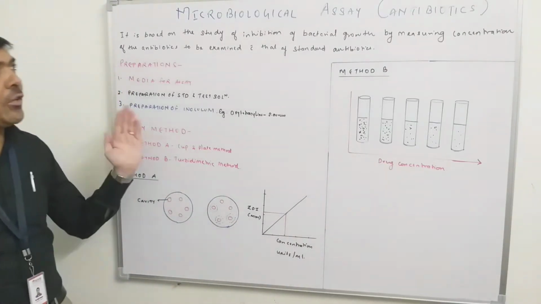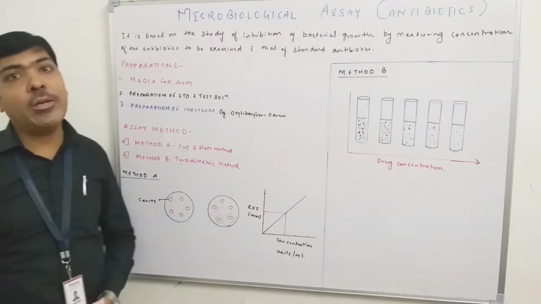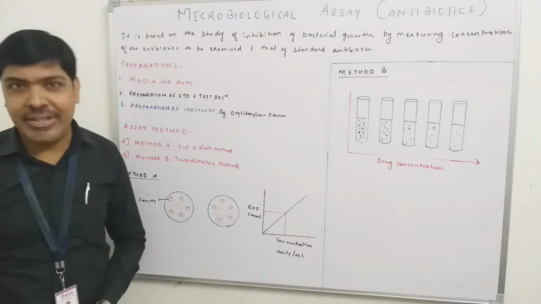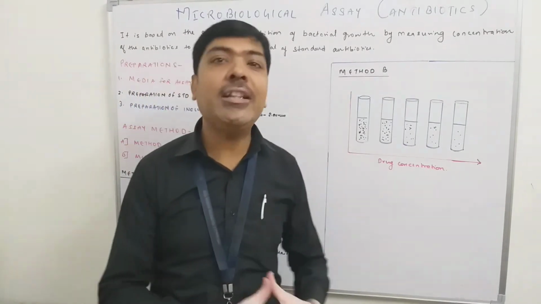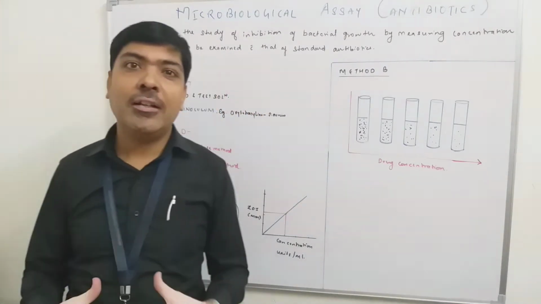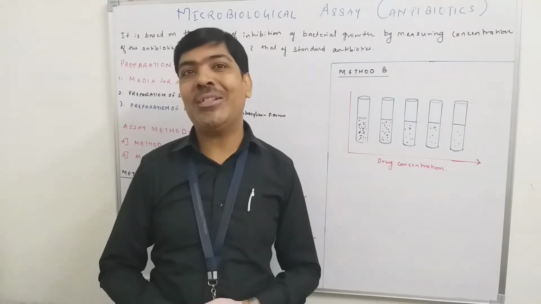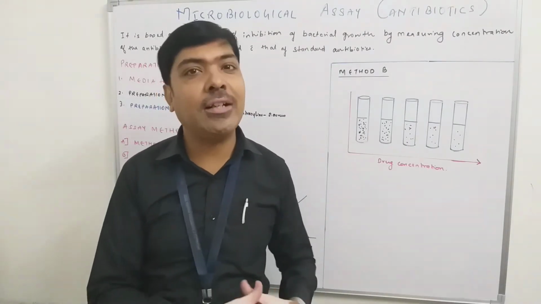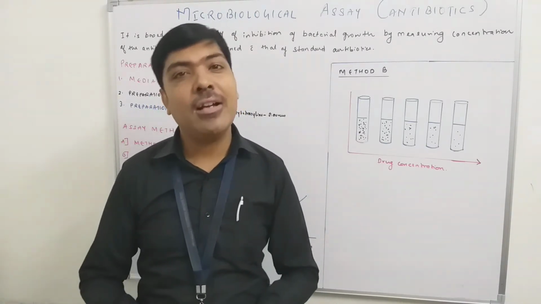For performing the microbiological assay of an antibiotic, there are three different preparations that we have to do initially in the laboratory. Preparation number one is the media for the assay. Here we are actually cultivating the microorganism in our laboratory, and we are trying to challenge the microorganism to grow in that culture media in the presence of the antibiotic. So there are three different things: number one is the culture media, number two is the microorganism, and number three is the antibiotic.